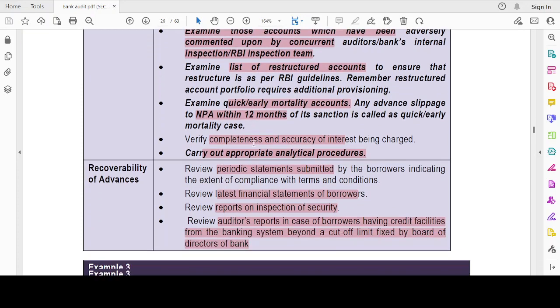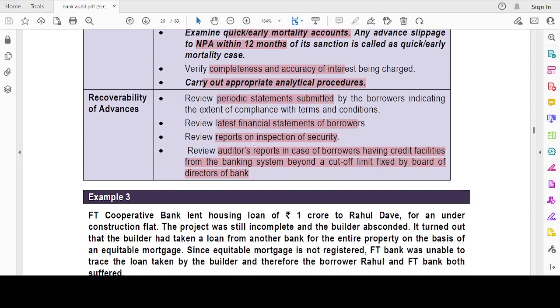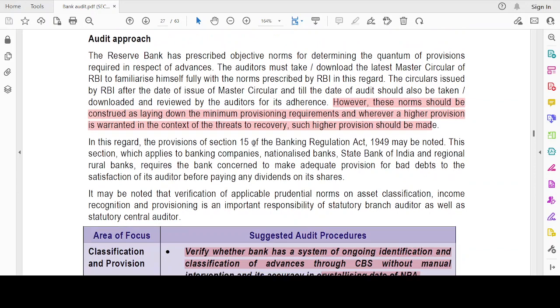Then completeness and accuracy of interest charge: carry out appropriate analytical procedures. So what are the audit procedures with respect to the recoverability of advances? I have to check the periodic statements submitted by the borrowers, and check and review the latest financial statements of the borrower. I have to inspect the security. If it is stock, I have to go and inspect the stock of the particular customer, or a stock audit report should be obtained. Auditors' reports should be obtained in case of borrowers having credit facility from the bank beyond a cutoff limit fixed by the board of directors.